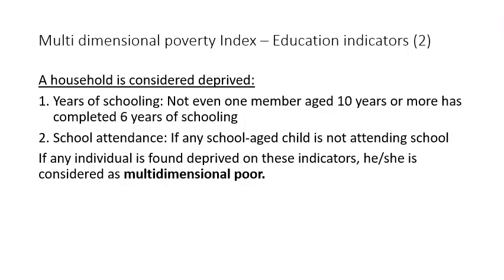Next, education indicators. A household is considered deprived if not even one member 10 years or more of age has completed 6 years of schooling. Second, if any school aged child is not attending school, they will be considered poor as per this particular indicator.